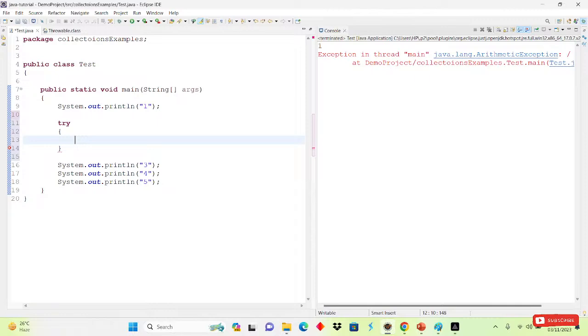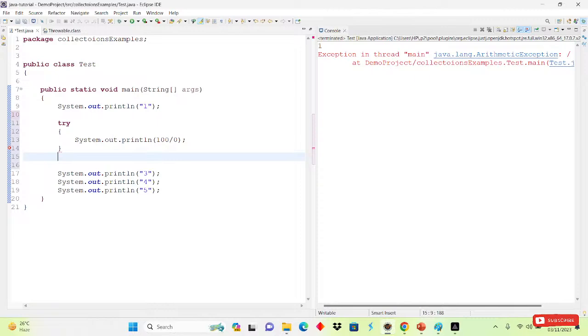Yes, now one person is saying the right thing: the risky code, right? Inside the try block, we will write the risky code. Suppose I know that in this line an error or exception may occur. So what will we do? We will write this line into the try block, because maybe in this line the exception will occur. Risky code we write inside the try block.